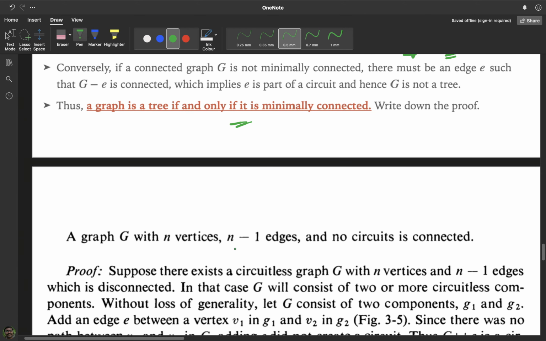Already we have shown that a tree with n vertices has n minus 1 edges. And the reverse one also we have proved, that is, a connected graph with n vertices and n minus 1 edges is a tree. A connected graph, that's very important. So these two results we have already proved.